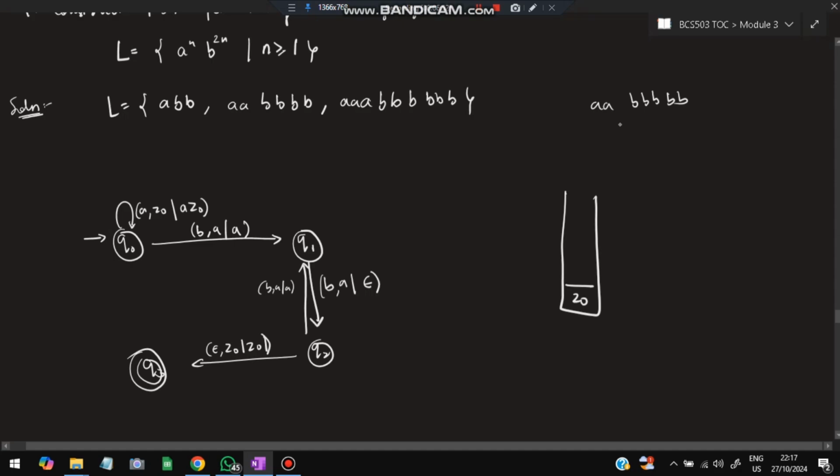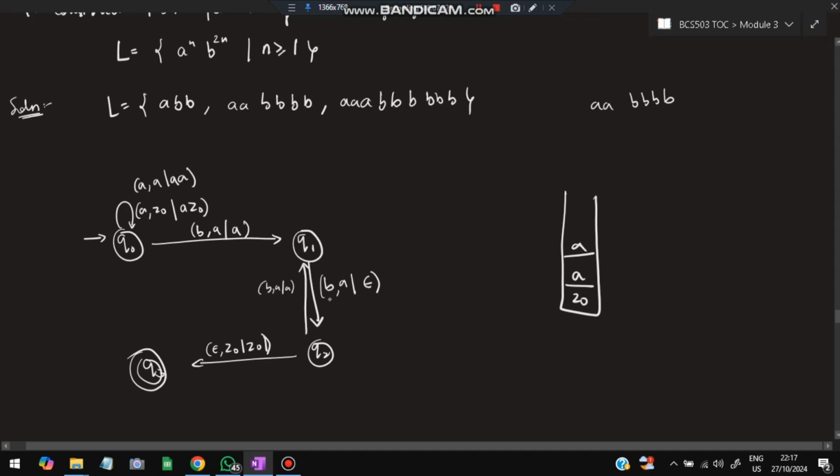Okay, let's solve it for this one: a a b b b b. I wrote it wrong, one extra was put. So it is 4 b's and 2 a's. The first a is here, stay in the same state, with z naught. After that, if another a comes, I see I didn't handle this one. If a comes after a, it should be a a. After that, if b comes, b a a, don't do anything, stay here only.